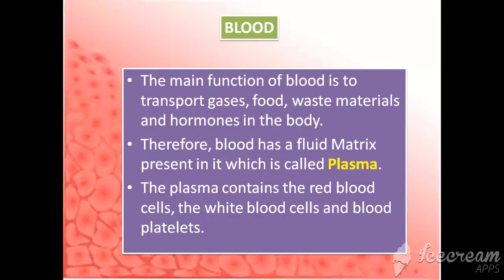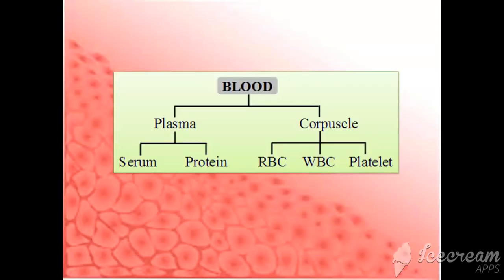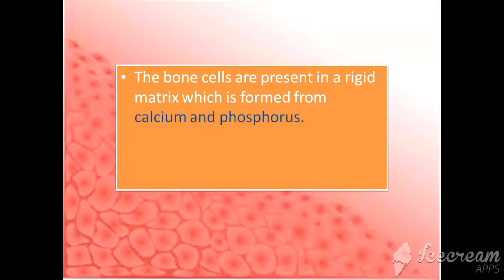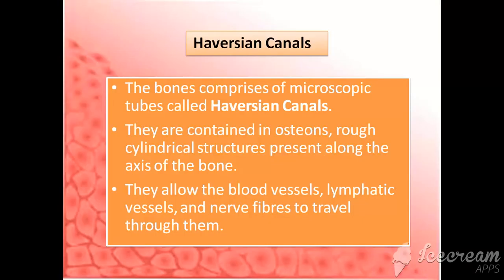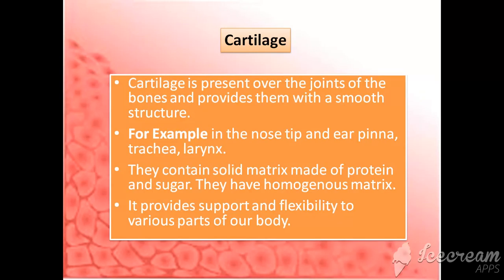Coming to the next part, that is Haversian canals. Now the bones comprise microscopic tubes called Haversian canals. They are contained in osteons. Rough cylindrical structure is present along the axis of the bone. They allow the blood vessels, that is lymphatic vessels and nerve fibers, to travel through them.